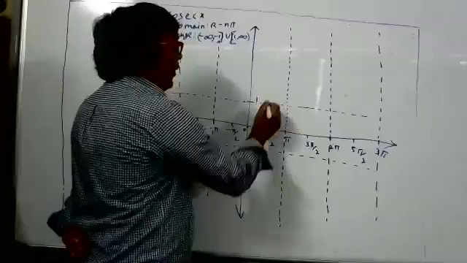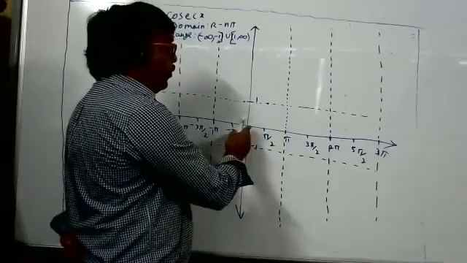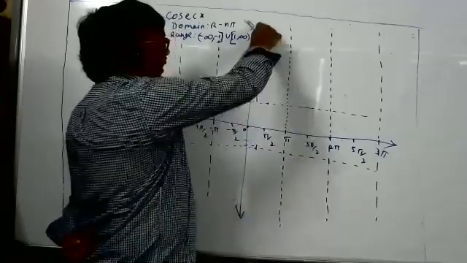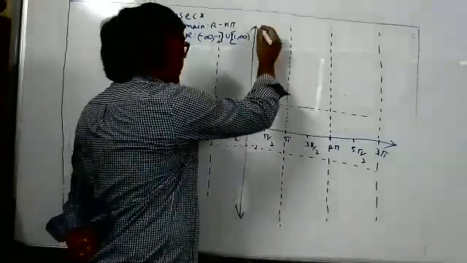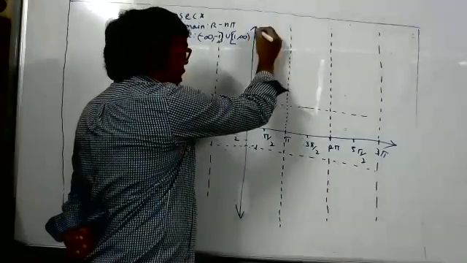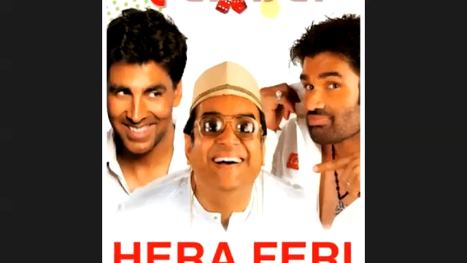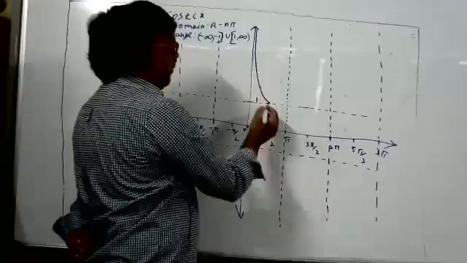1. So you see the table, I told you, when the angle goes from 0 to pi by 2, cosecant x will decrease from infinity to 1. So the graph will become almost close to infinity. It will not touch, and it will drop, and it will go till 1.